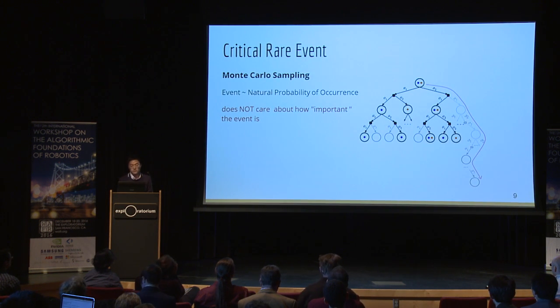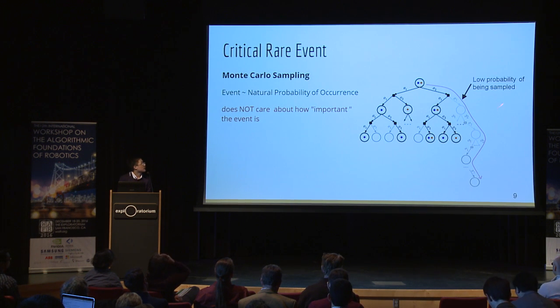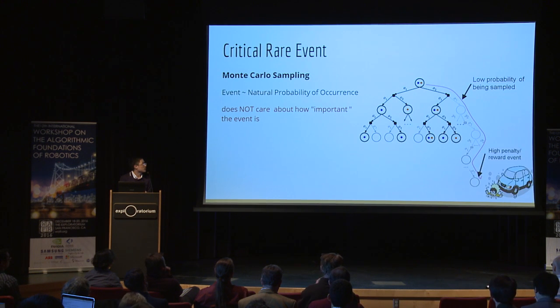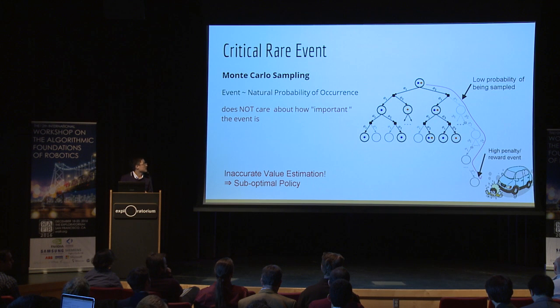So what makes DESPOT fail to sample such critical rare events? In DESPOT, the events are sampled according to their natural probability of occurrence, and the algorithm doesn't care about how important the event is. For example, this path may have some small probability event, hence it's not easy to sample, but at the end of this path, some event with high reward or high penalty may occur, and if we fail to sample this path, the value estimation of this path will be inaccurate, hence it may cause a suboptimal policy.